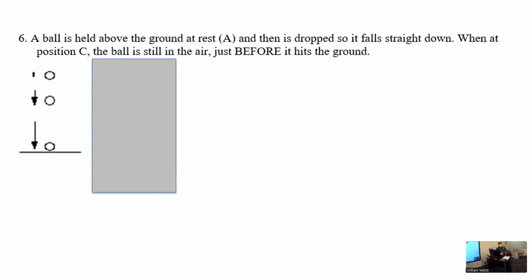So what kind of energy would it have at the top? Gravitational potential. How about in the middle? Kinetic, it's split. Yeah, it's going to have gravitational potential and kinetic. And then how about the very bottom when it's just reaching the ground? Kinetic.